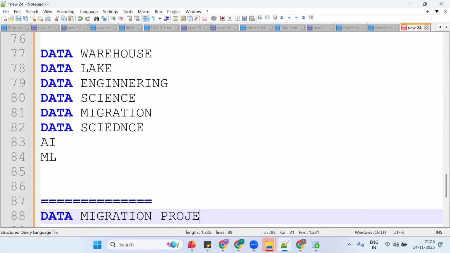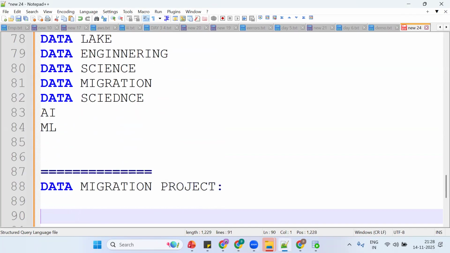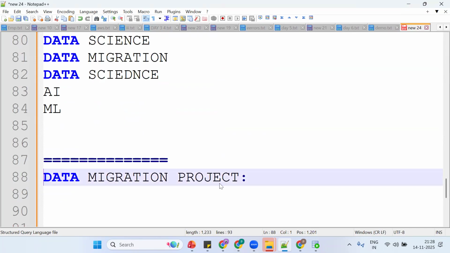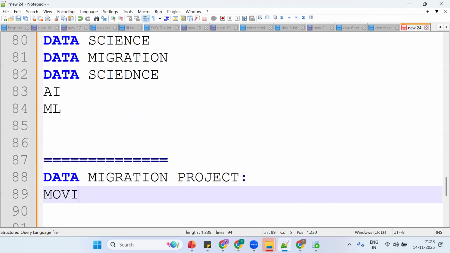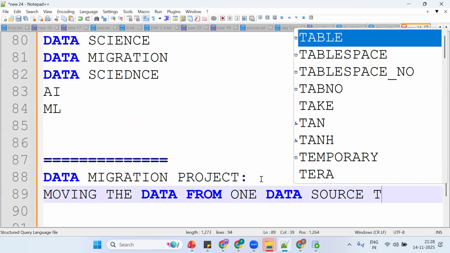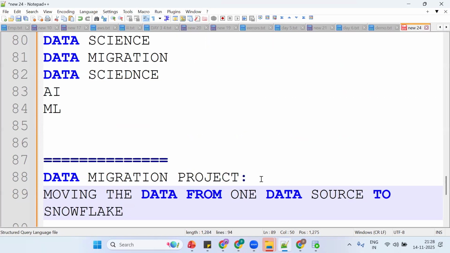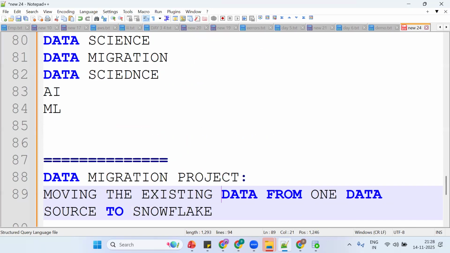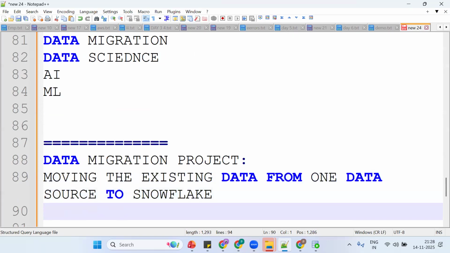Okay, tell me what is a data migration project? Any guess? We'll see everything in detail; today is a demo, and we'll cover it in detail in the coming sessions. So we are loading the data from upstream to downstream. Data migration is nothing but moving the data from one data source to Snowflake. We are trying to migrate our existing data.